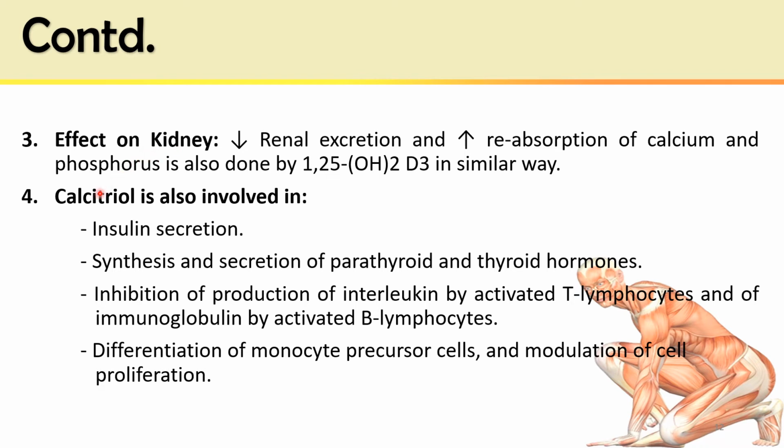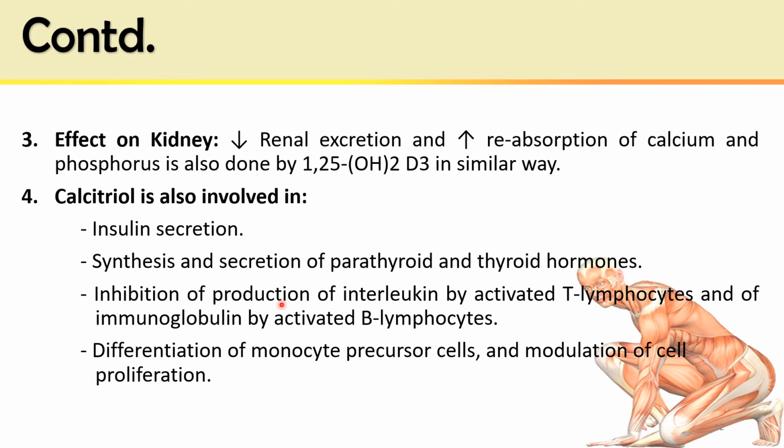Recent studies have also shown some other important functions of vitamin D. Vitamin D is involved in insulin secretion by the pancreas. It also causes increased synthesis and secretion of parathyroid and thyroid hormones through gene transcription.